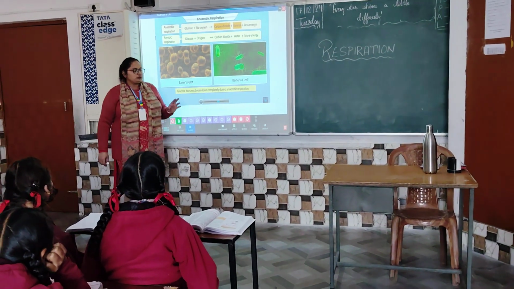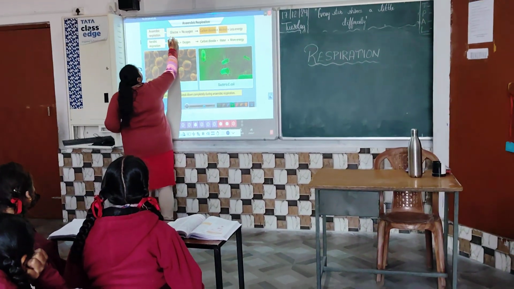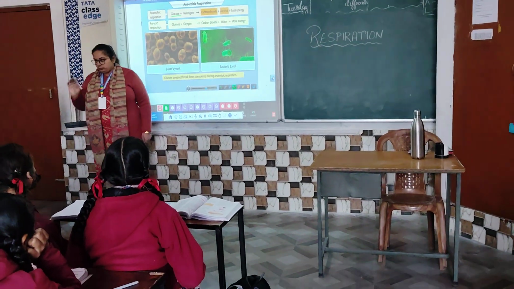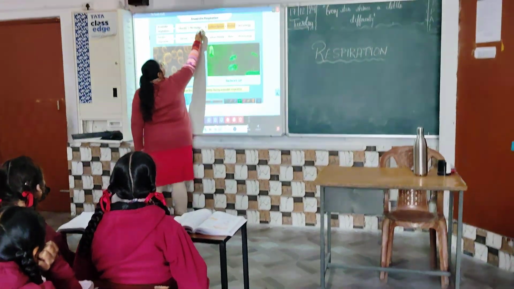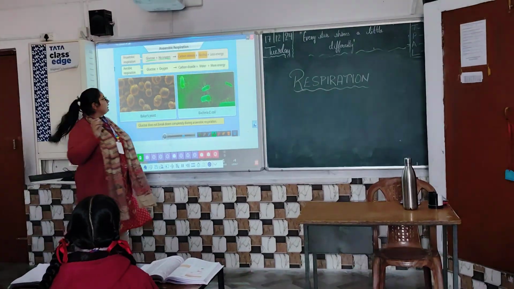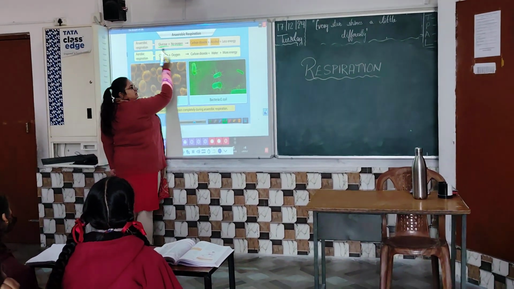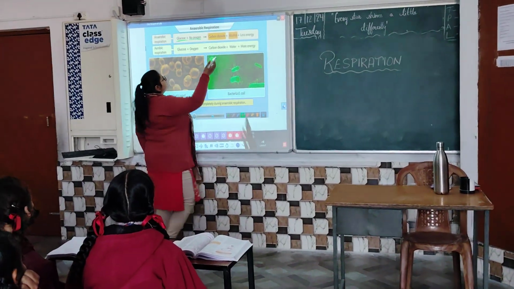In anaerobic respiration what will happen? The glucose molecule will get broken down. It will also produce energy, but in the absence of oxygen. No oxygen molecule is there in anaerobic respiration. Glucose in the absence of oxygen, right? What will it produce?